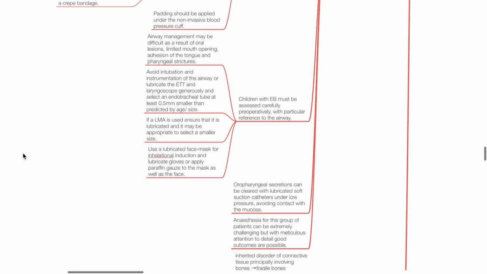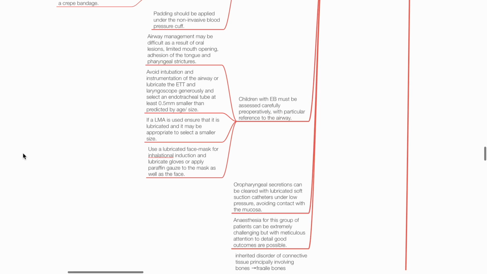Children with epidermolysis bullosa must be carefully assessed preoperatively, particularly with reference to the airway. Airway management may be difficult due to oral lesions, limiting mouth opening, and adhesions of the tongue and pharyngeal strictures. Avoid intubation and instrumentation of the airway, or lubricate the ETT and laryngoscope generously, and select an ETT that is at least 0.5 mm smaller than the predicted size.